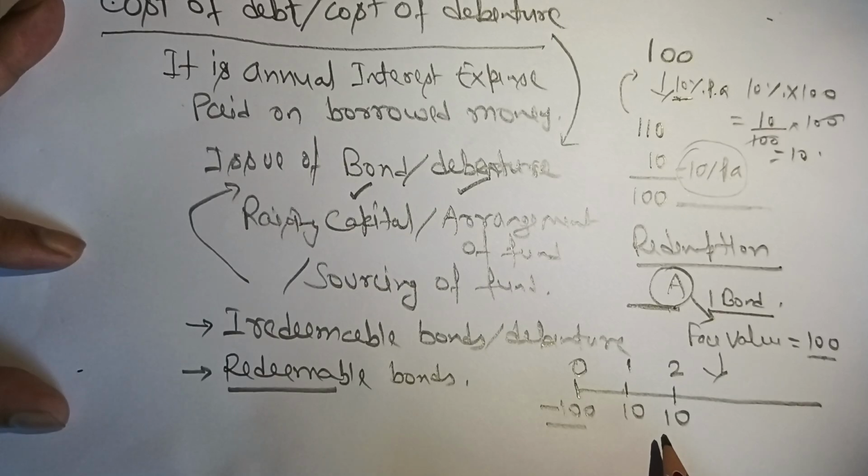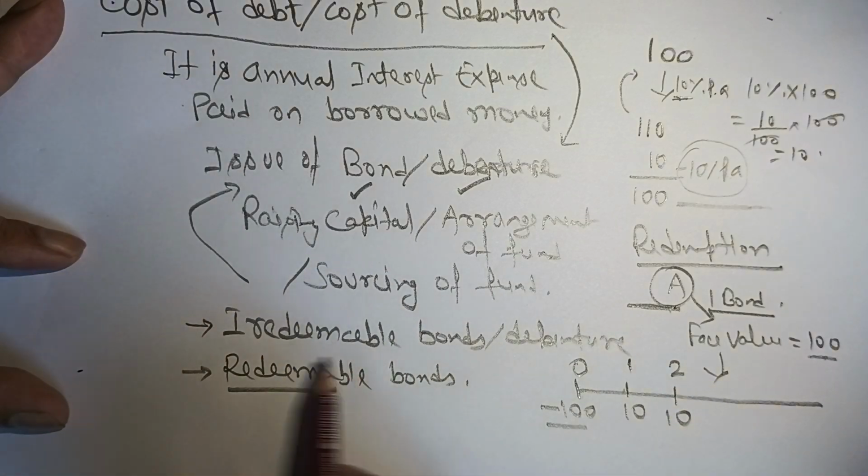So a bond basically also comes with a duration, which we typically call in the fixed income market the maturity date. Whenever a bond does not come with any maturity date, that means it will exist forever. The nature of the bond will be perpetual, so it will be known as irredeemable, meaning the principal will not be returned back.